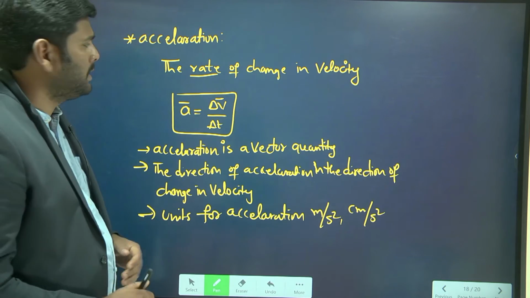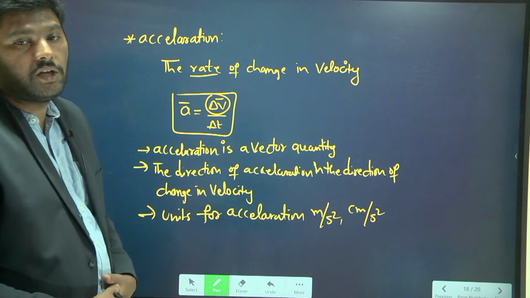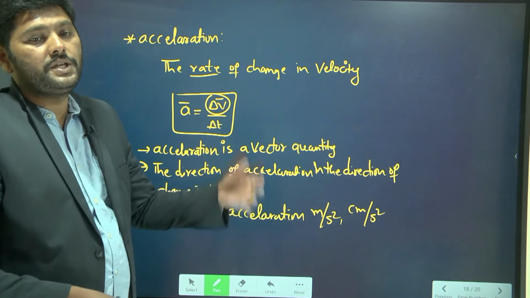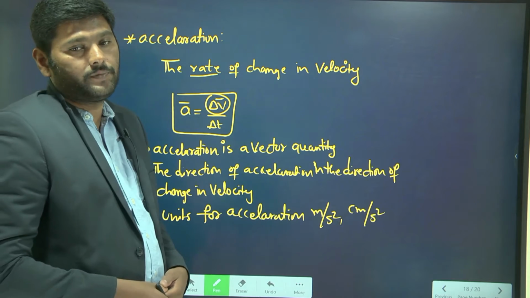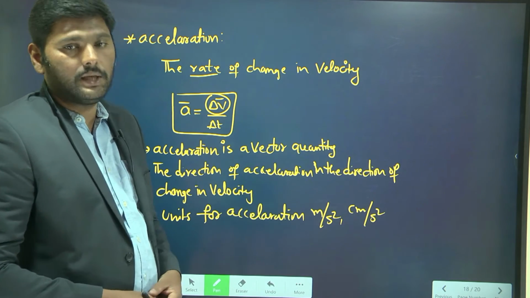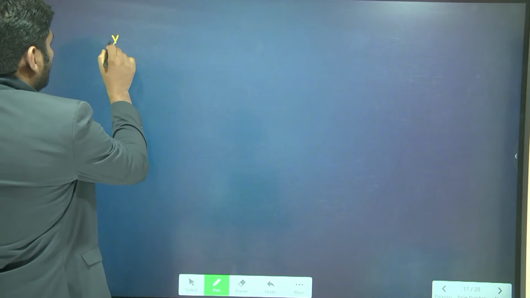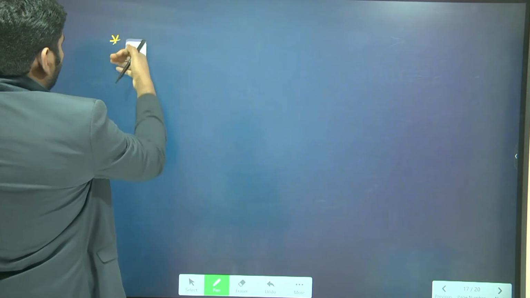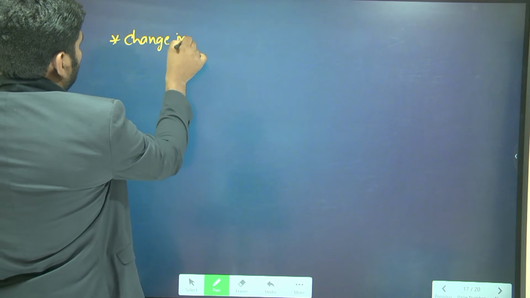But look at this term here, which is very important: change in velocity. If you know the change in velocity, it is easy to know the acceleration. So let's first talk about change in velocity. Now I'll explain change in velocity. Write down change in velocity.